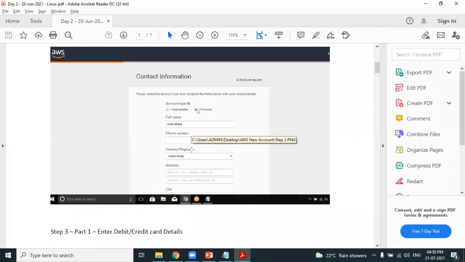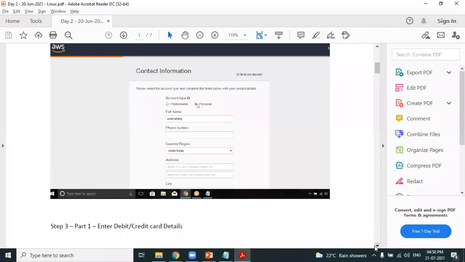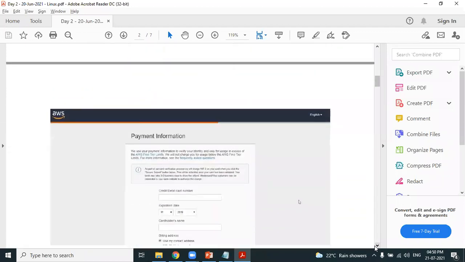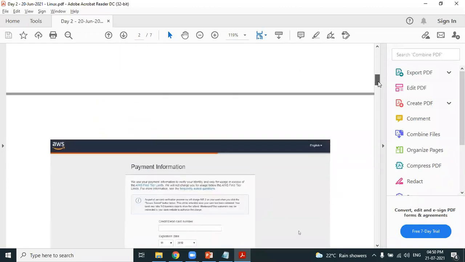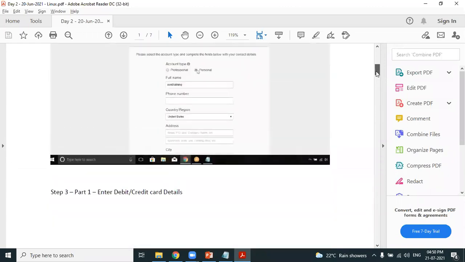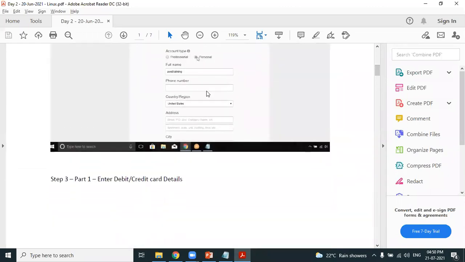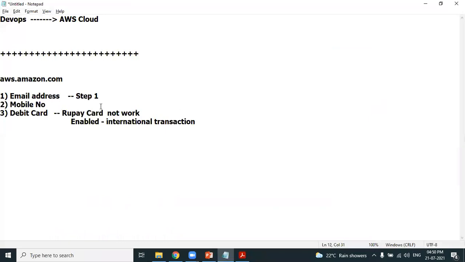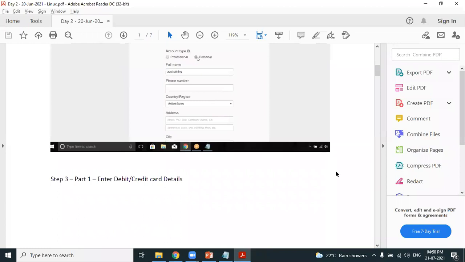Provide your name, provide your mobile number, the right mobile number, provide the right country. I have seen some participants entering an India mobile number, country as US. You have to provide the right country and provide the right address. See, I'm providing the details. Next. So personal account, phone number, you have mobile, you have mentioned in step 2. Step 2, you have entered your mobile number, scroll down.